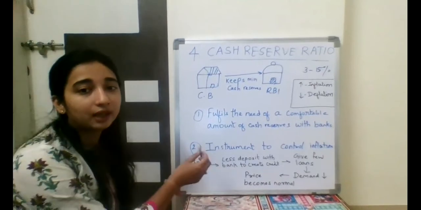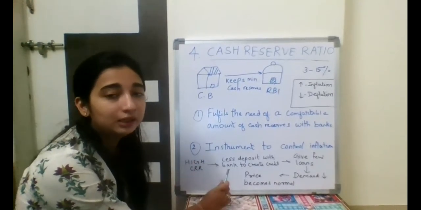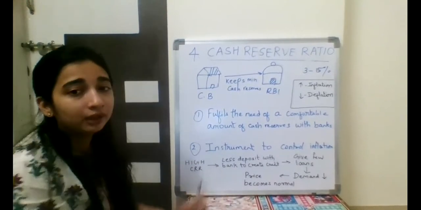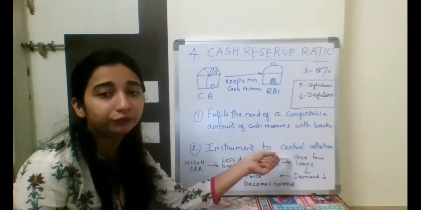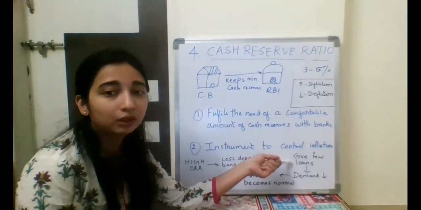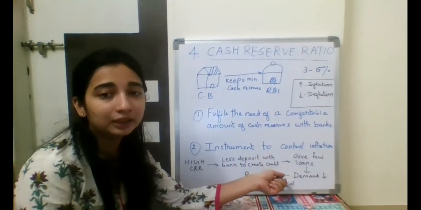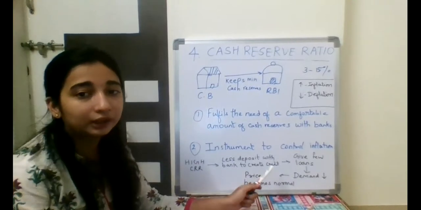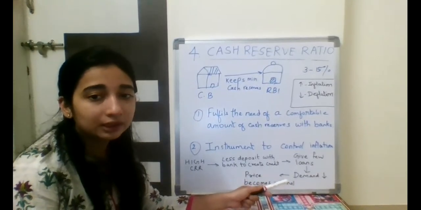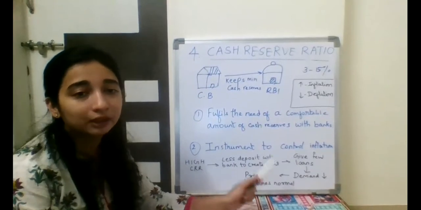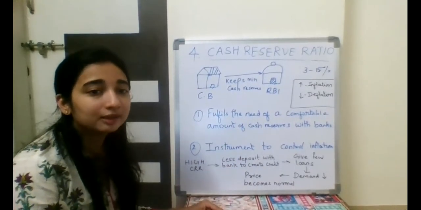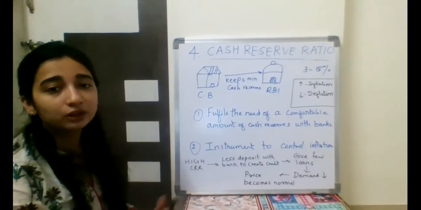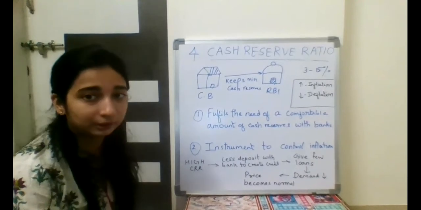So when CRR is high, the banks have less money, less deposits to create credit. If credit creation is less, what will happen? They will give fewer loans. They will give few loans to people, and because of these few loans, the demand will decrease because all the people in the economy will not get loans. So demand will gradually decrease. And because of the decrease in demand, the prices become normal. The prices come down. All the prices that were hiked because of inflation come down eventually. So this is how CRR is used to control inflation.